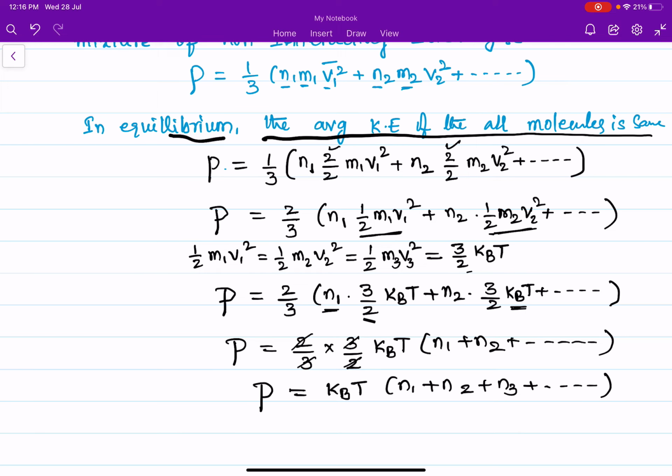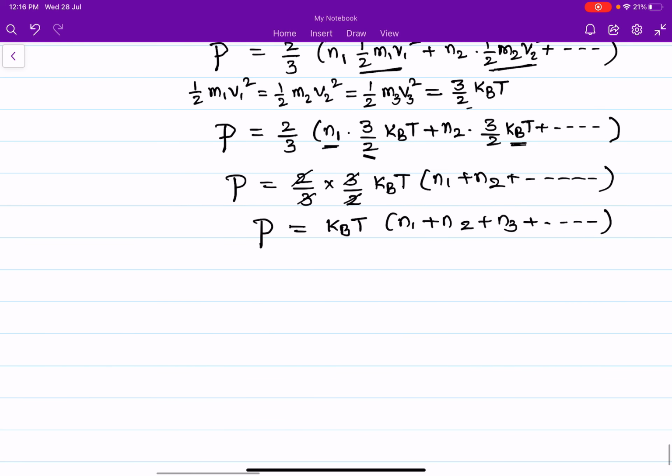This is nothing but Dalton's law of partial pressures. That is, the total pressure inside the gas is equal to the sum of the pressure exerted by gas 1, gas 2, gas 3 and so on. The sum of pressures exerted by individual gases is equal to the total pressure exerted on the walls of the vessel. This is the conclusion of the law of partial pressures.